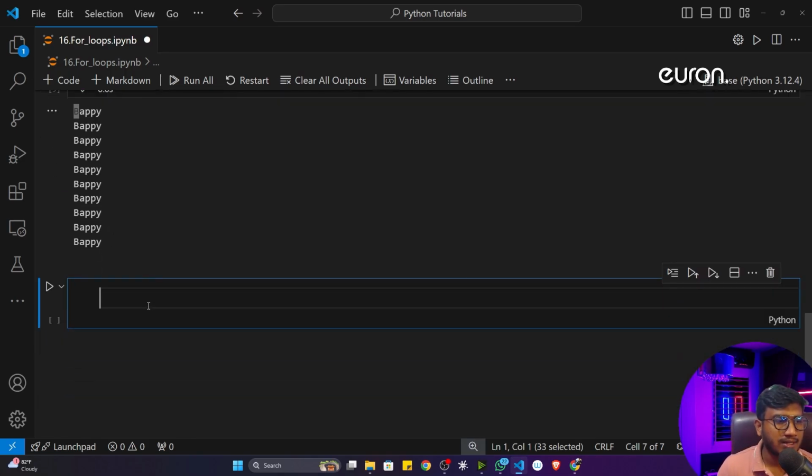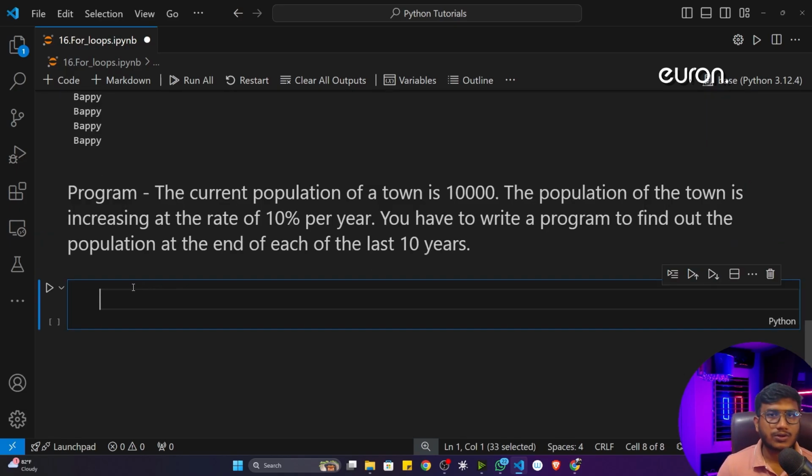Now let me do one exercise. This particular exercise will give you a more clear-cut idea about this for loop, like how we can use it with different tasks. You can see this is the exercise we'll be solving. We have to write a program. Let's say there is a town, and the current population of that town is 10,000, and the population of the town is increasing at the rate of 10% per year. You have to write a program to find out the population at the end of each of the last 10 years. That means in the last 10 years, what was the population in that particular town?